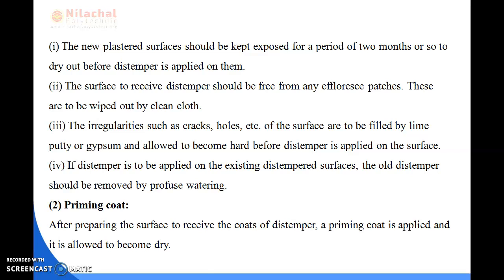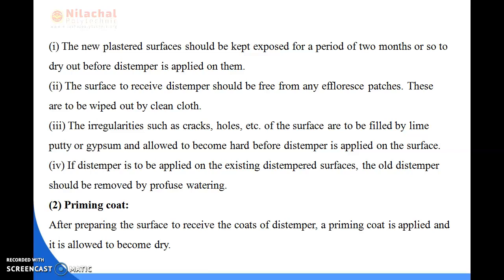So while preparing a surface, we first clean or rub it, with the new plaster left for a period of 2 months. The surface to receive the distemper should be free from any patches and should be wiped by a clean cloth. If any cracks or holes are present, they can be filled by lime putty or gypsum, and it is allowed to become hard before the distemper is applied. And if the distemper is to be applied on the existing distempered surface, then the old distemper has to be removed by watering.